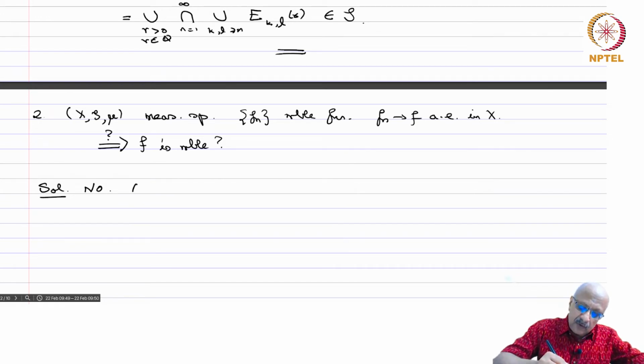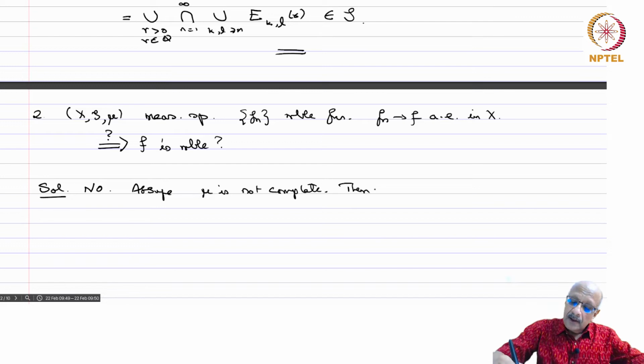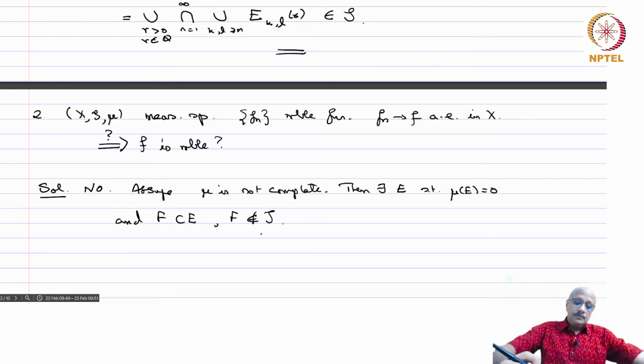So let us assume mu is not complete. Then there exists an E such that mu(E) is 0 and a subset F contained in E, F not in S. Okay, so now you take Fn equal to 0 for all n.